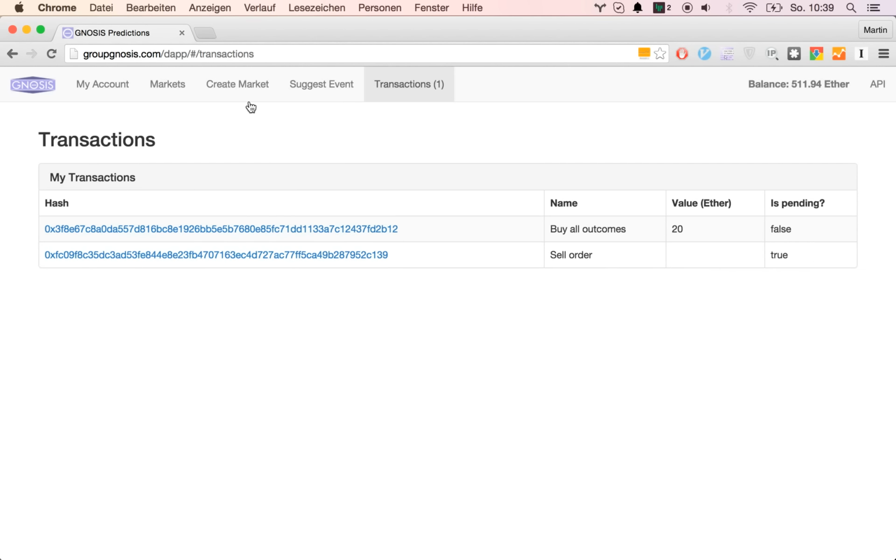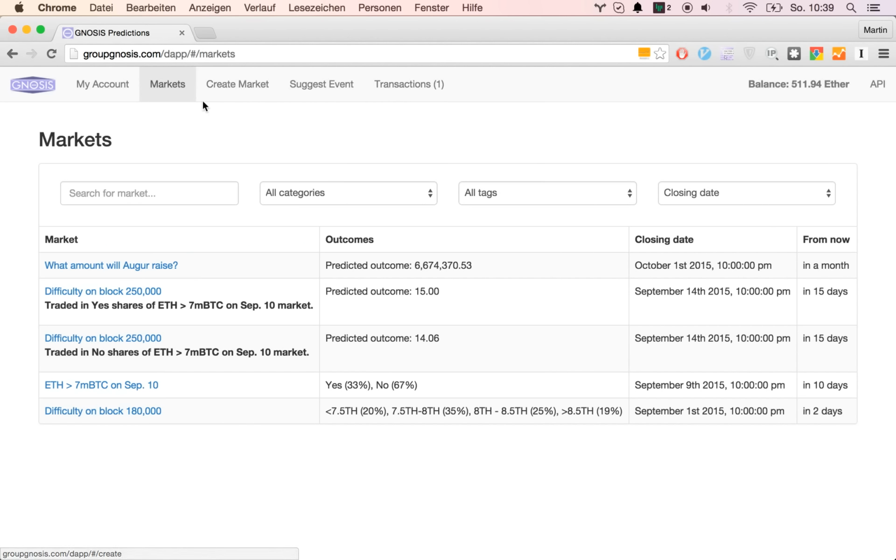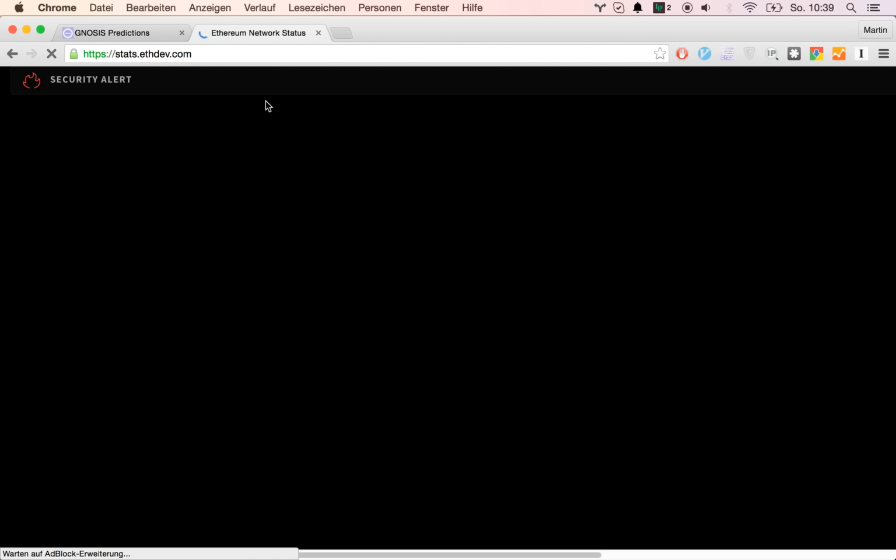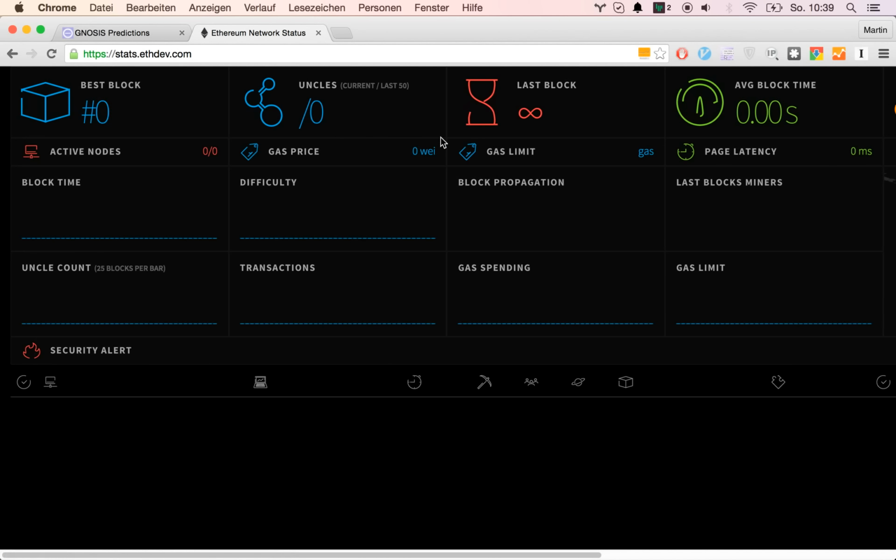Still pending, but it should only take a few more seconds. Hopefully. Let's have a look whether or not the next block is mined.